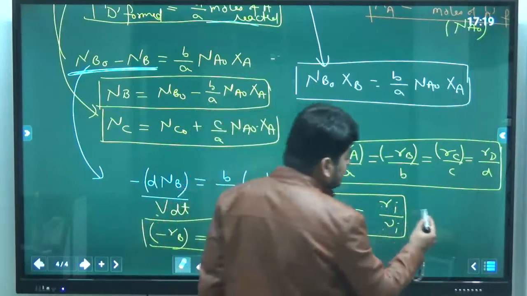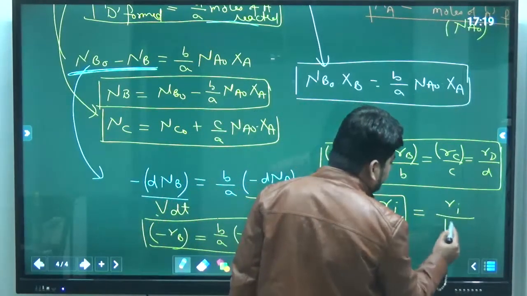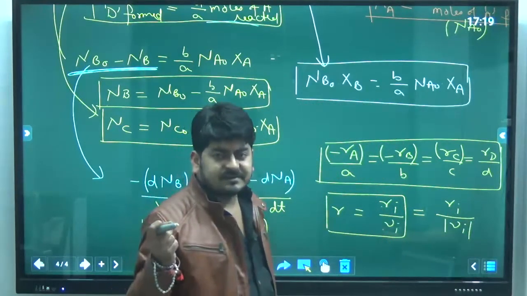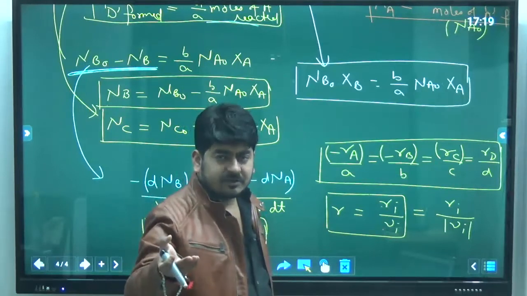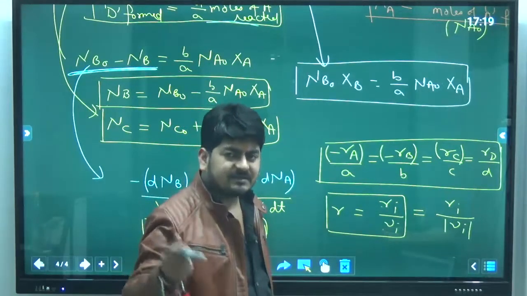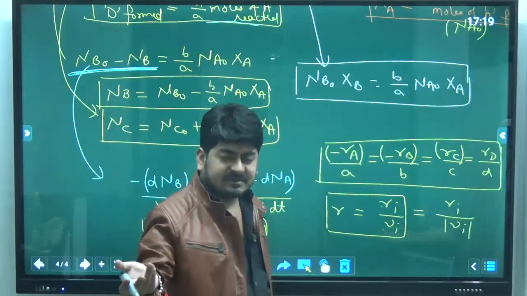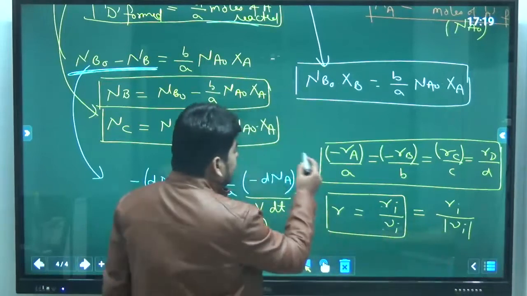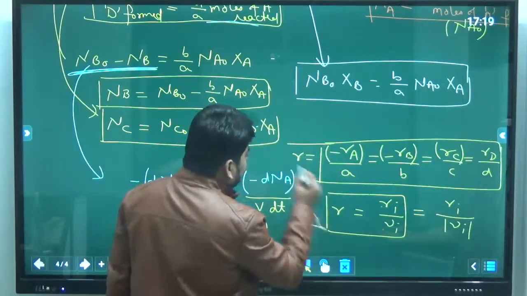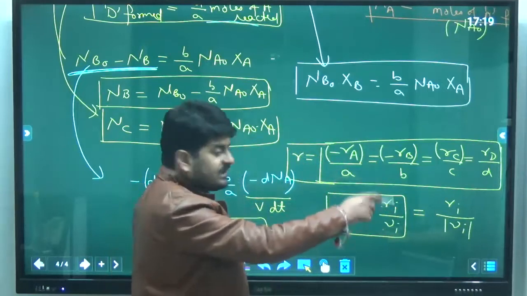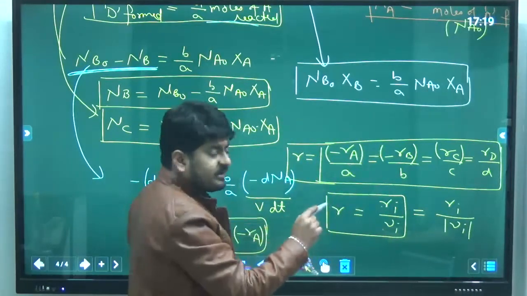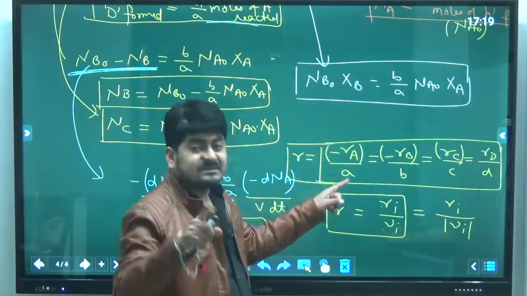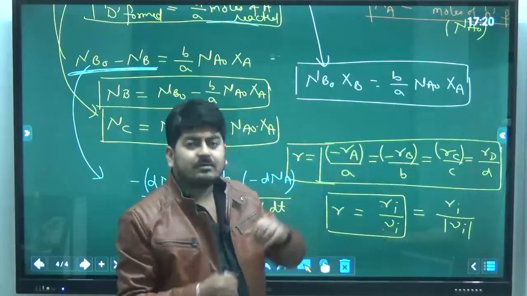In that case you can also write it as ri upon mod of nu i, because we know that for reactants rate of reaction is denoted by minus ri, minus rA like that, and for products it is plus rA, plus rB, plus rC like that. So you should be clear in your mind that this minus rA upon a, minus rB upon b, rC upon c, rD upon d is the rate of reaction. Minus rA itself is not the rate of reaction. Minus rA upon a is the rate of reaction, and that is the same for all the components.